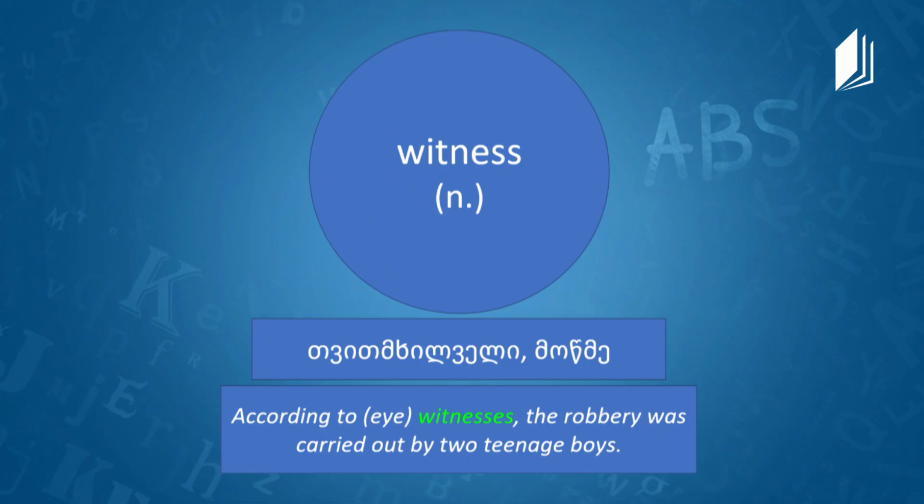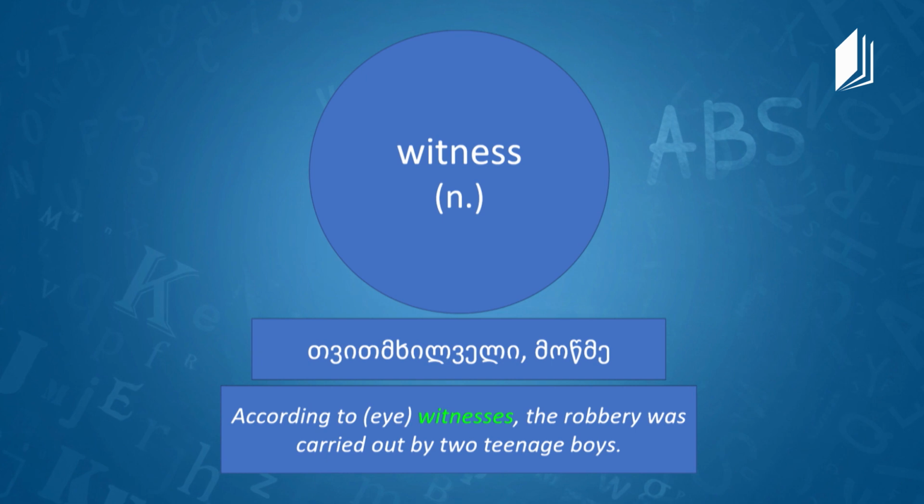According to an eyewitness, so we can use eye together with witness, the robbery was carried out by two teenage boys. It means that someone saw them robbing maybe a bank or something, right? Or someone on the street. Okay. Well, now let's move on. And what is the next word, Mr. Daryl? Our next word is evidence.